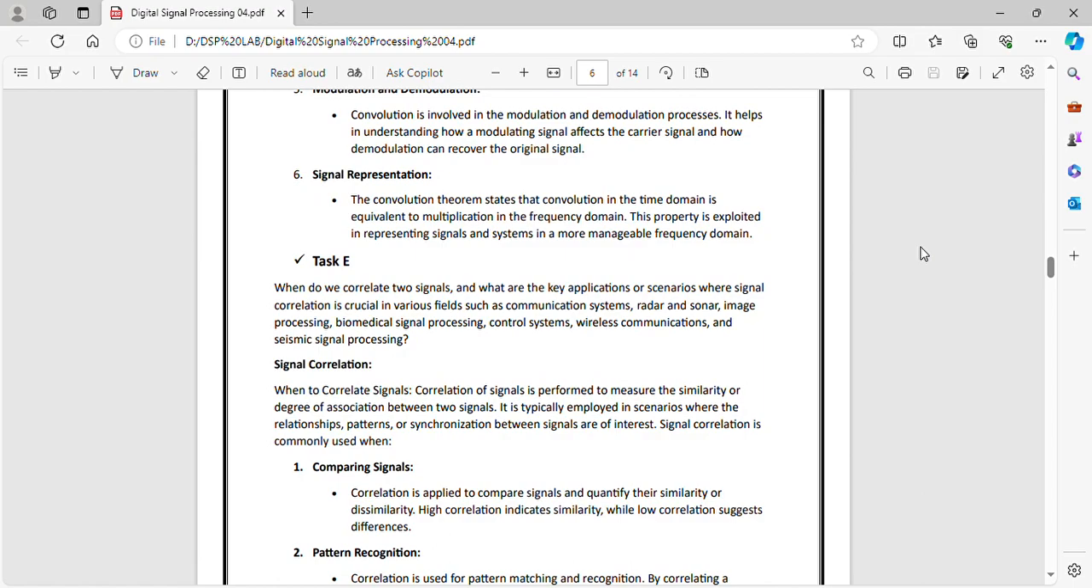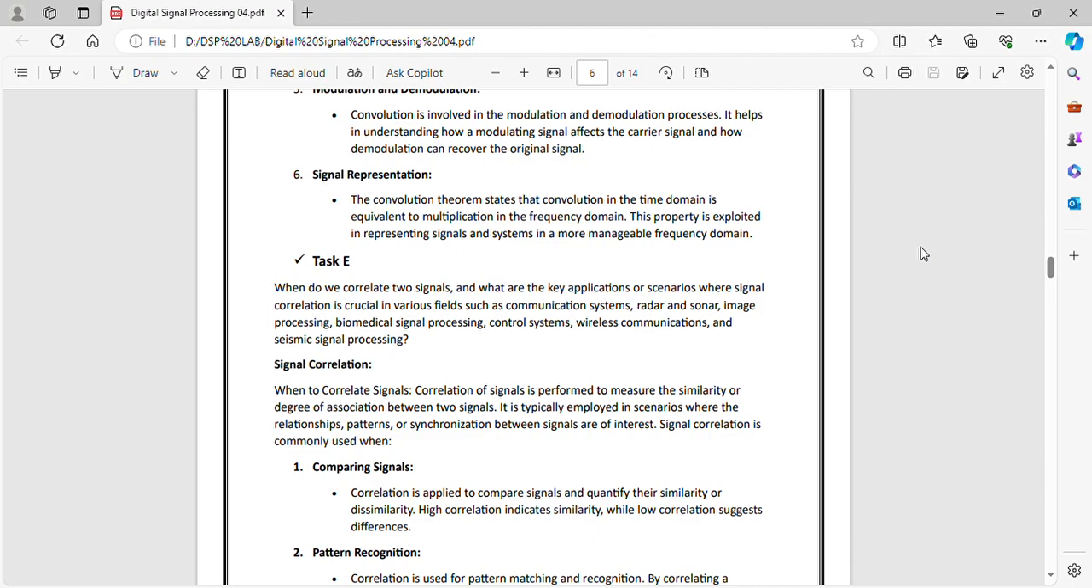The task is: when do we correlate two signals? What are the key applications or scenarios where signal correlation is crucial in various fields such as communication systems, radar and sonar, image processing, biomedical signal processing, control systems, wireless communications and seismic signal processing? So, signal correlation: when to correlate signals.